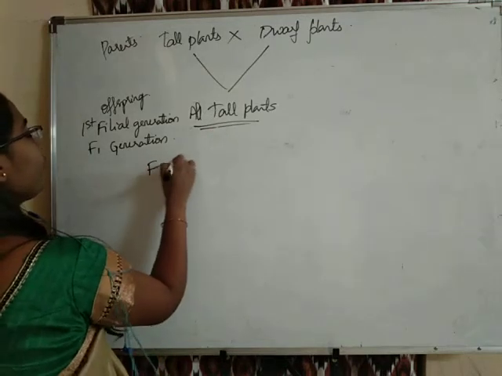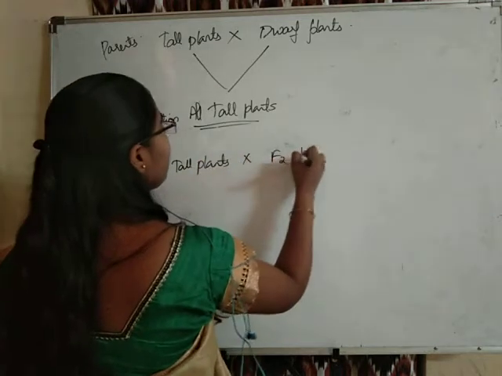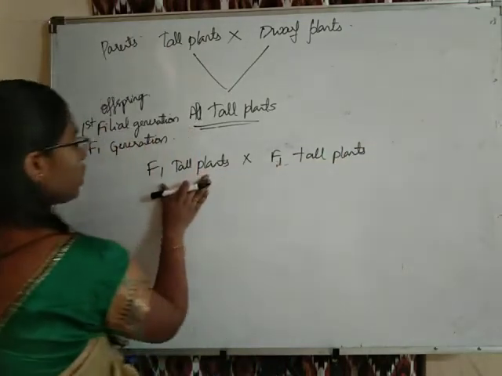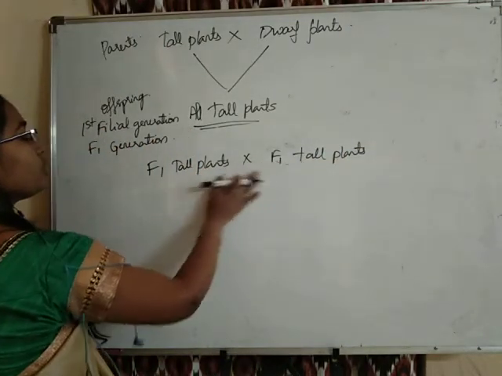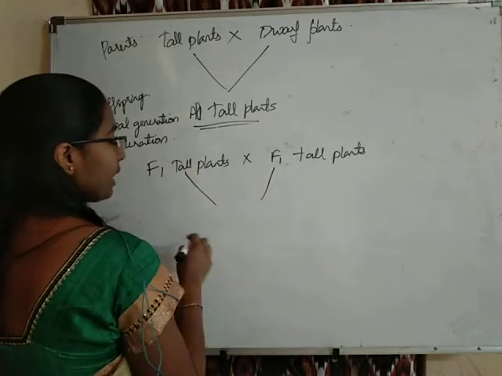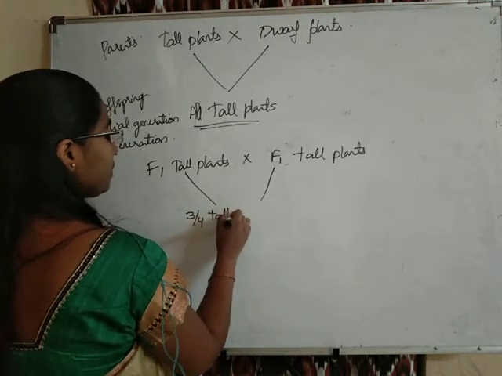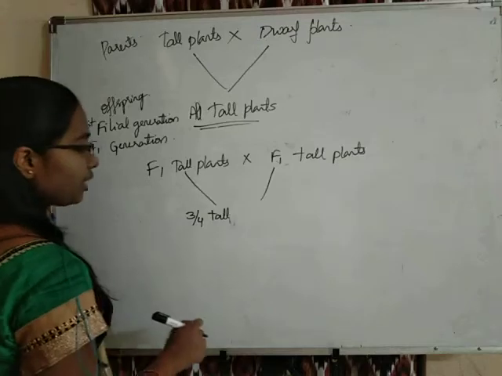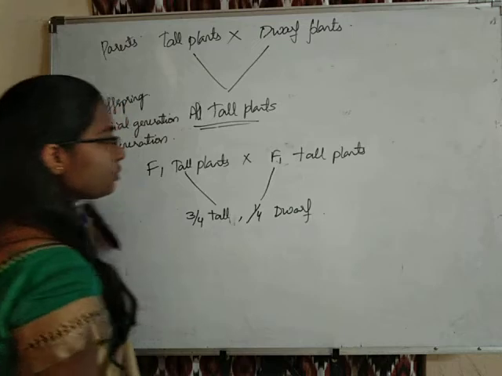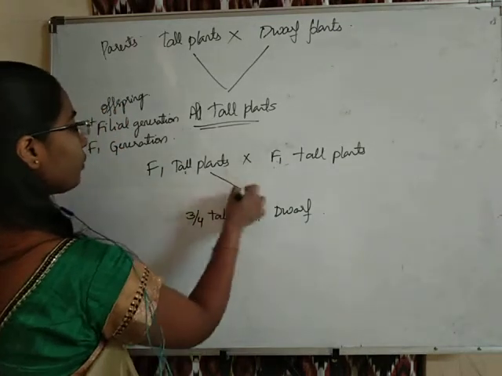F1 tall plants were crossed with the F1 tall plants. It resulted in 3/4 of the plants being tall and only 1/4 of the plants being dwarf.